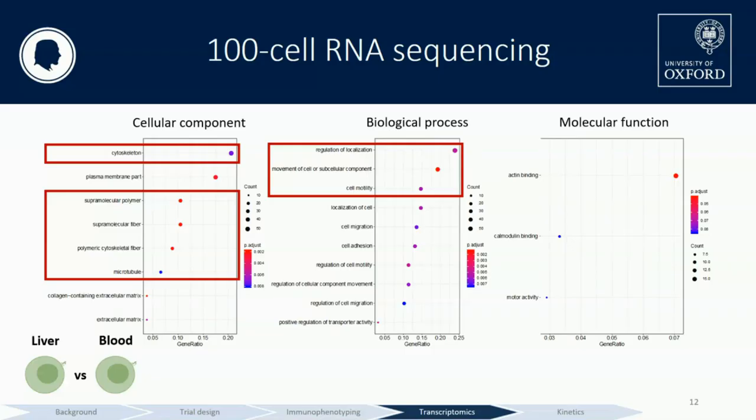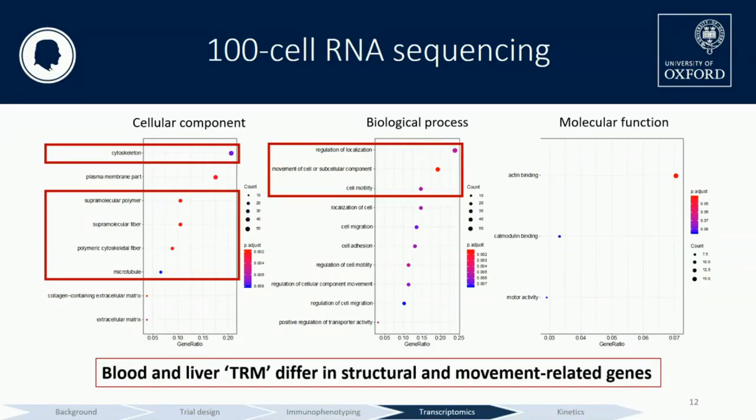So again, the take-home message is that there are differences amongst the TRM populations from the liver and the blood, but those relate mostly to structural and movement-related genes. That should be expected, because TRMs in the liver are patrolling the sinusoids and trying to kill infected cells, which requires changes in cellular morphology, unlike those that circulate in the blood.